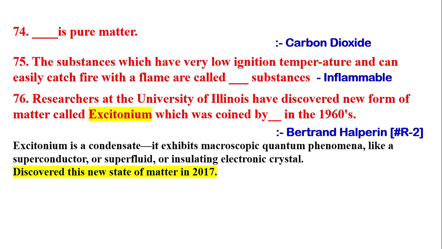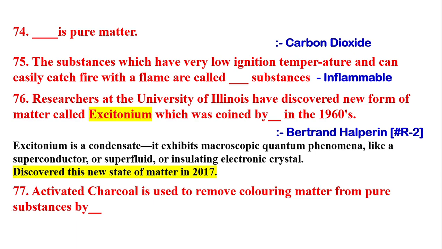Excitonium is a condensate. It exhibits microscopic quantum phenomena like superconductor or superfluid or insulating electronic crystal. Discovered this new state of matter in 2017.